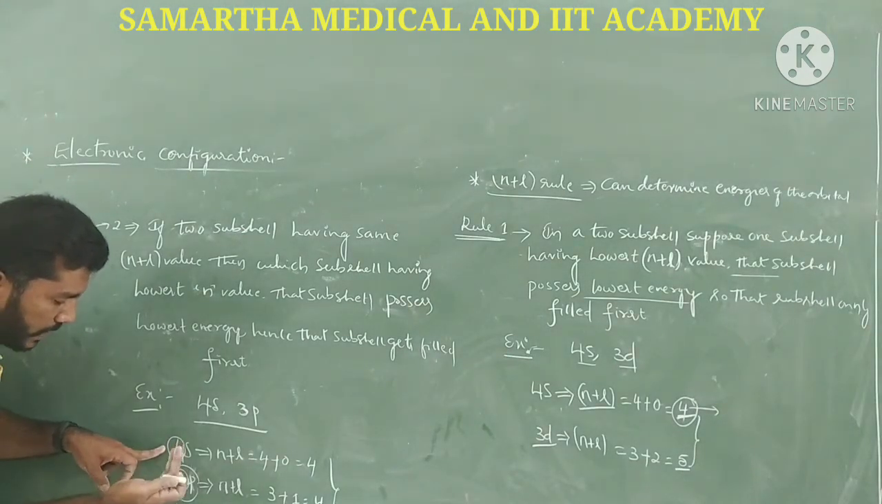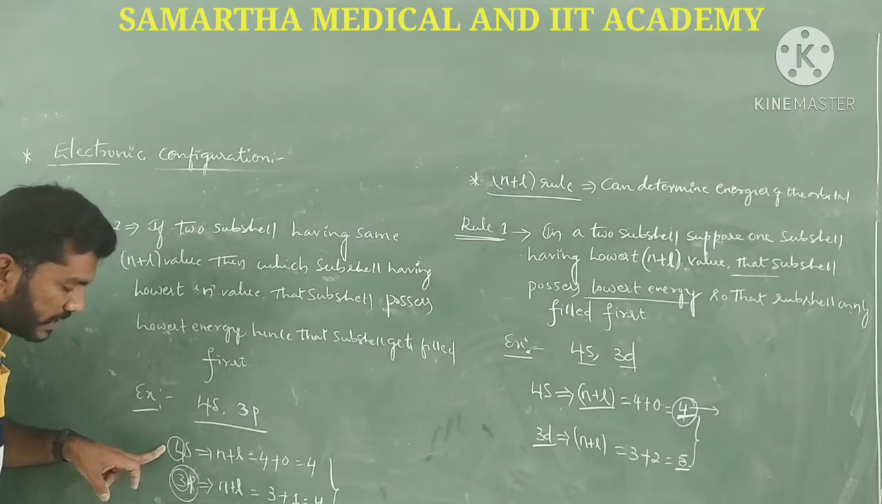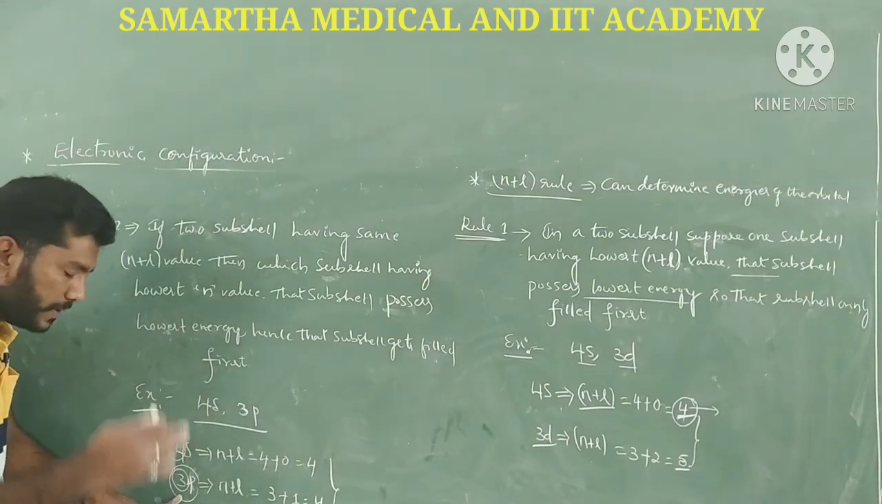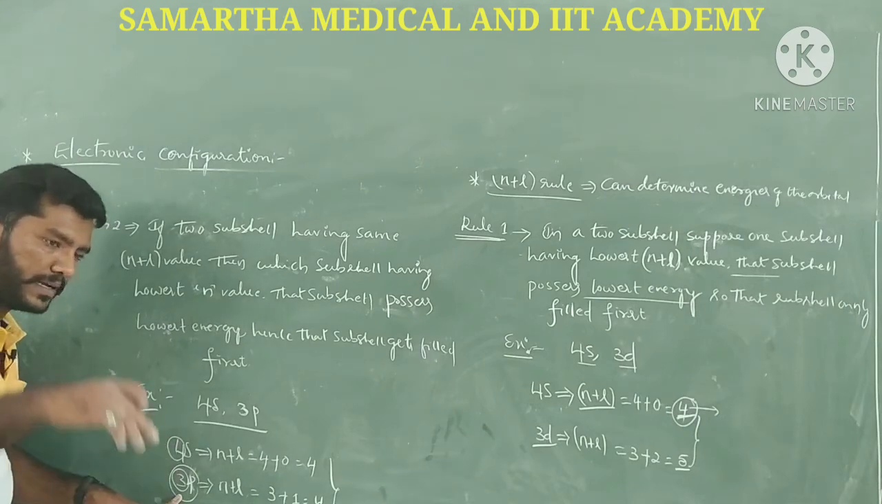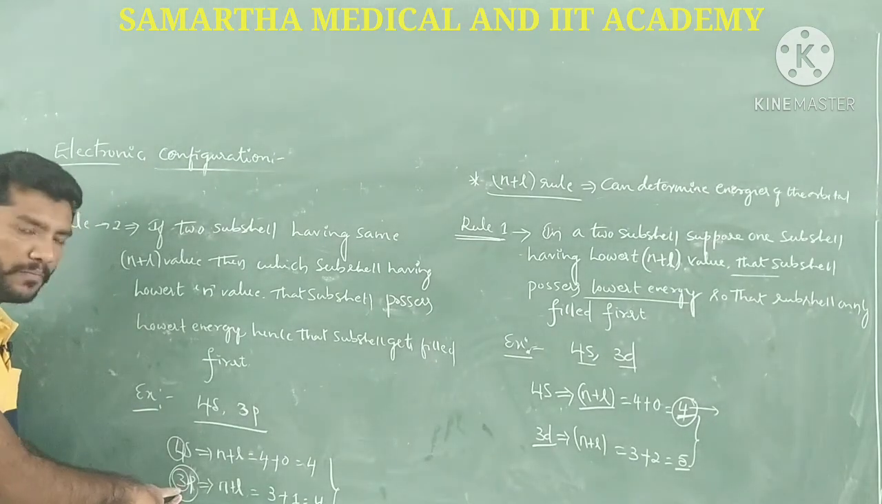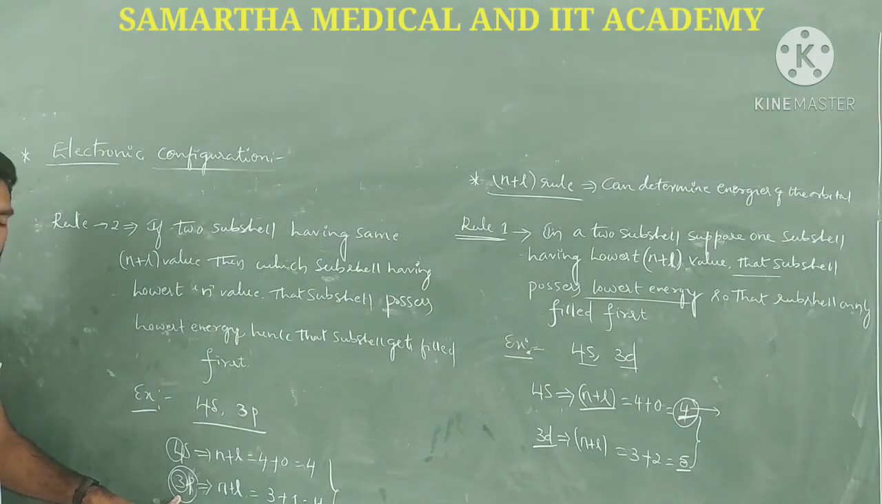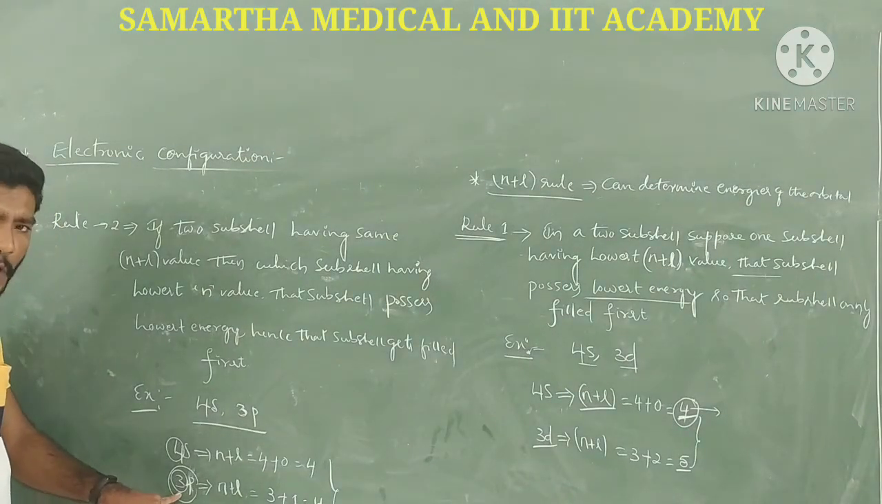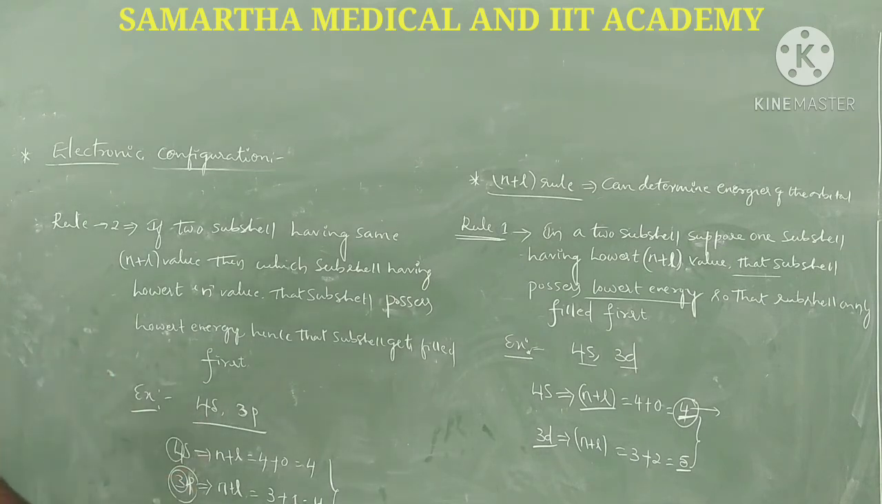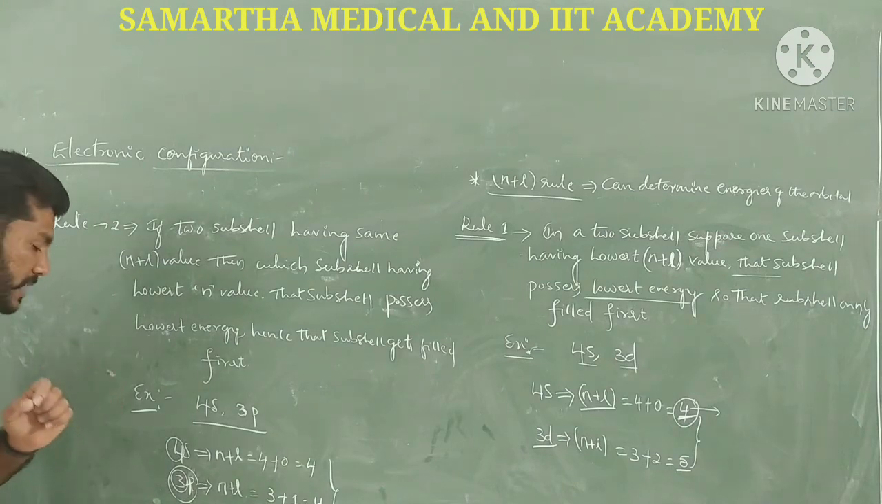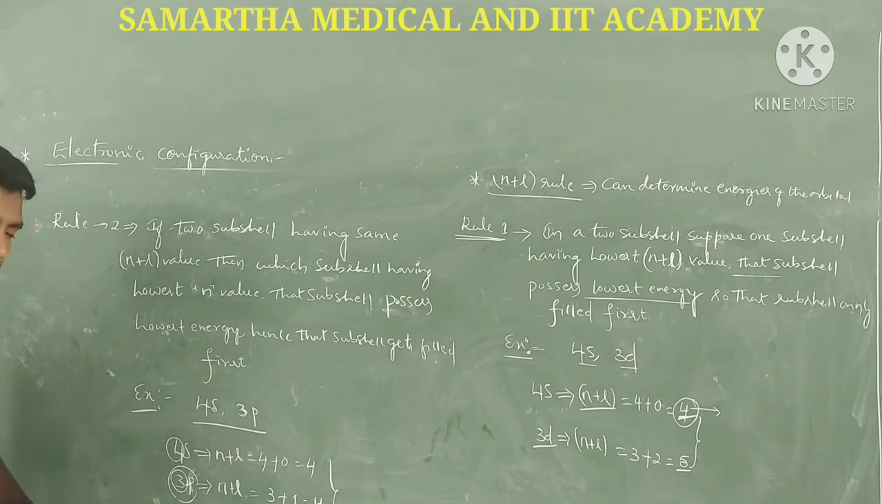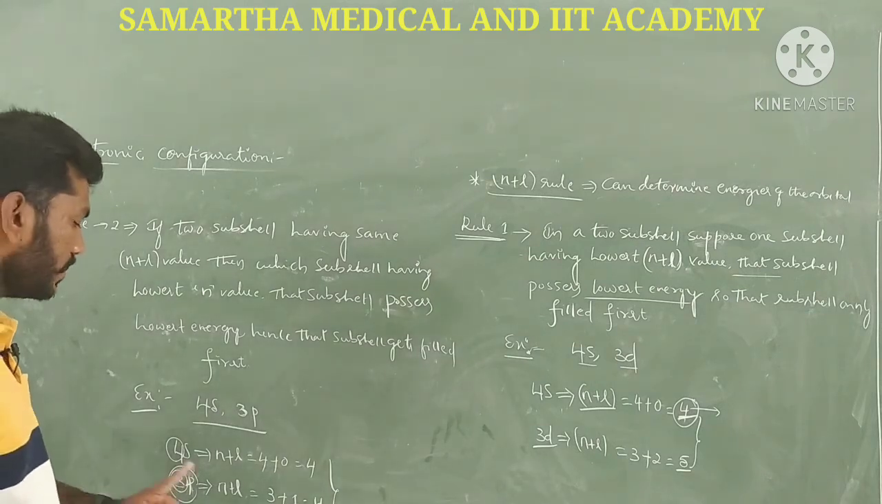So among 4s and 3p, the lowest energy is possessed by the 3p subshell, that is, the 3p orbital. That's why the electron has to be filled first in 3p before 4s. Why? Because 3p has the lowest energy. Since the 4s and 3p orbitals have the same n plus l value, among these two the n value is smaller for the 3p orbital, guys. That's why the electron is filled in the 3p orbital in this case.